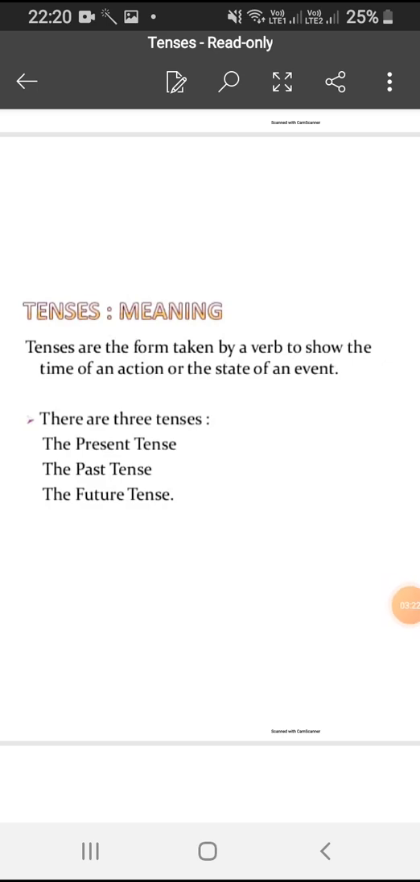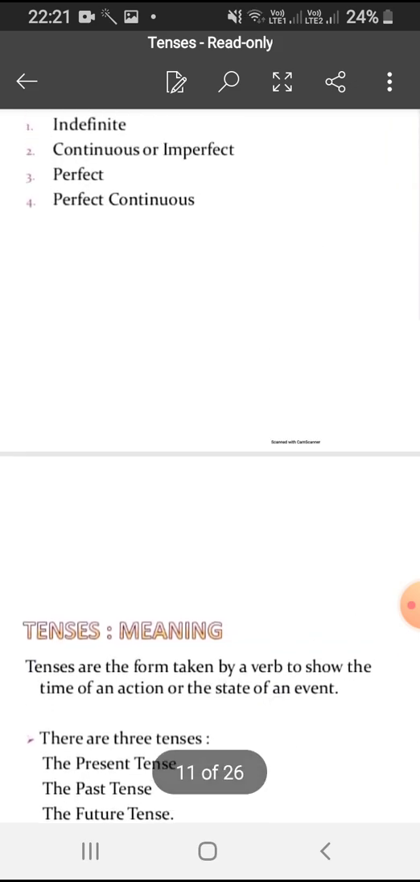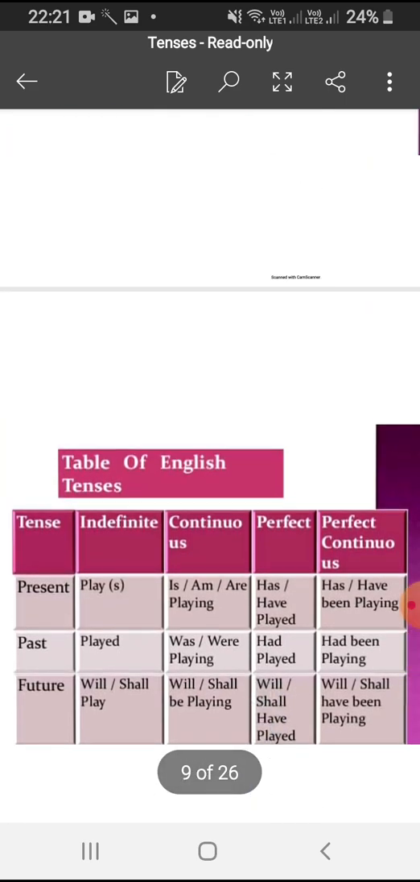As I told you, there are three types of tenses: present, past, and future tense. Each tense is further divided into four types, that is simple present tense, present continuous, present perfect tense, and present perfect continuous tense. Similarly, simple past tense, past continuous tense, past perfect tense, and past perfect continuous tense. Simple future tense, future continuous tense, future perfect tense, and future perfect continuous tense. So today we are going to study about present tense, all the four types of present tense.